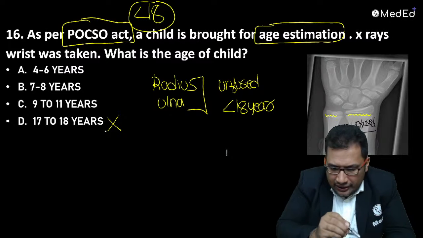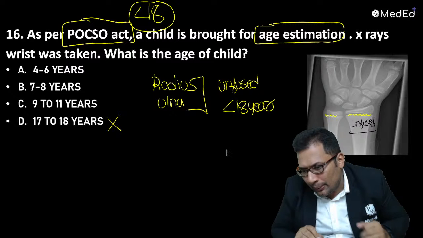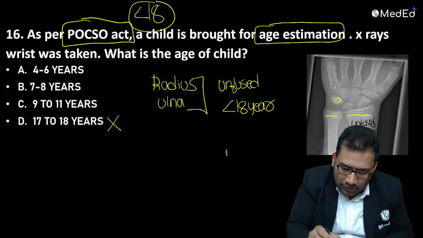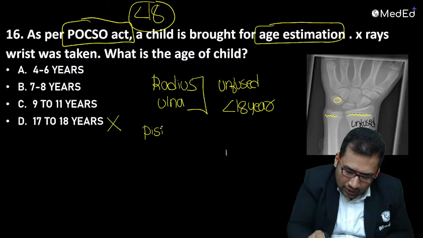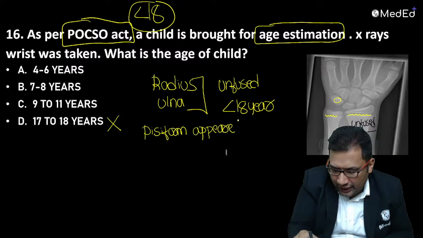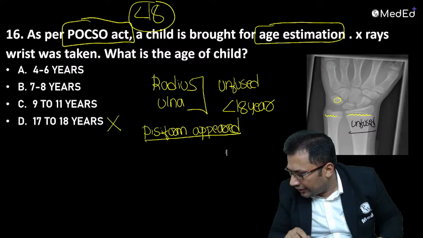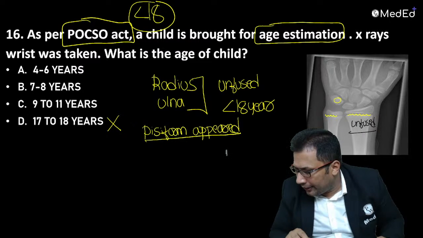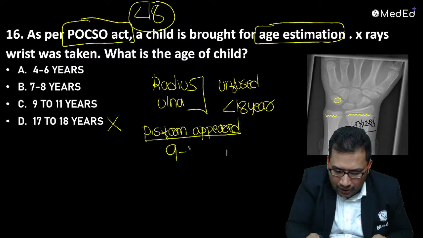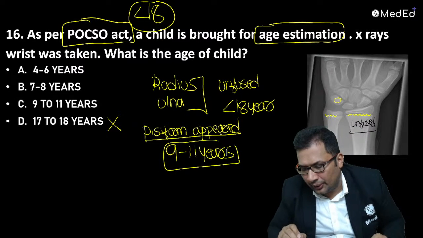So D is not the answer. And look at the carpal bones. See, most of the carpal bones have appeared. You can see here pisiform also appeared. When pisiform is going to appear, can anyone guess? Let me tell you. Pisiform appears at 9 to 12 years, or 9 to 11 years. You can see the pisiform there.